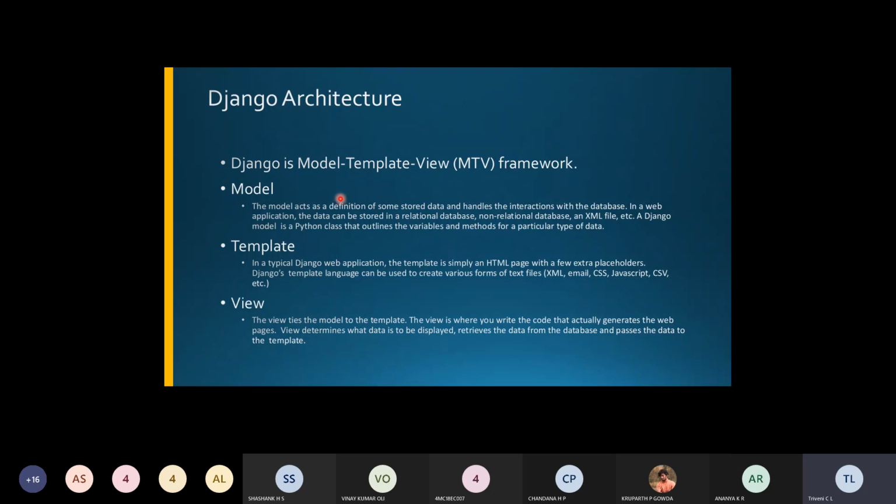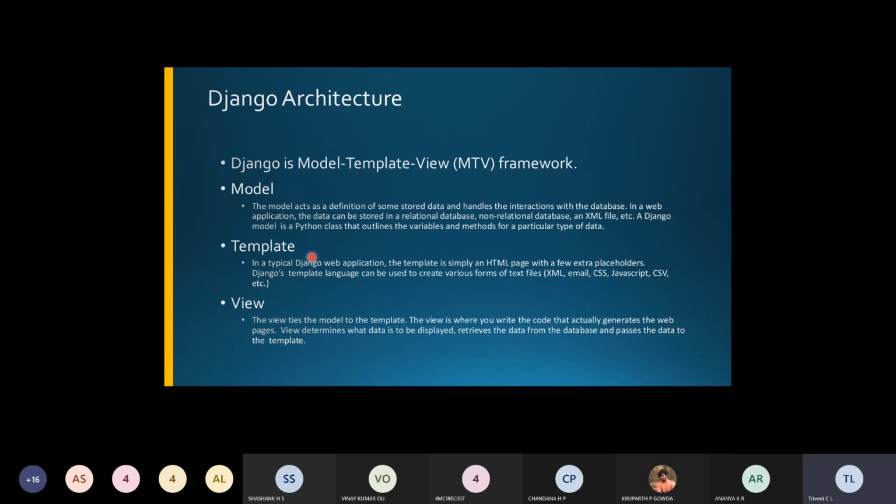So it will tie this model and template. In between, this view will be present, so it will combine them. The view will write the code and generate the web pages, and that will be displayed. It retrieves the data that is stored in the database and sends it to the template itself. So this is the Django architecture, the model template view. It has been analyzed here.